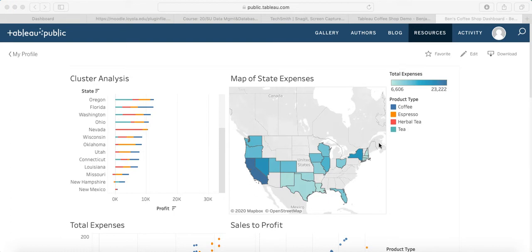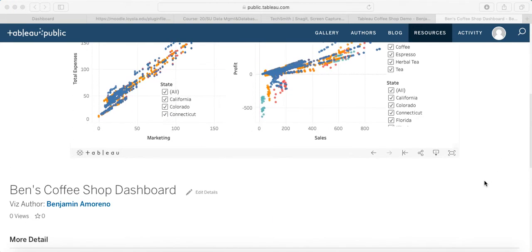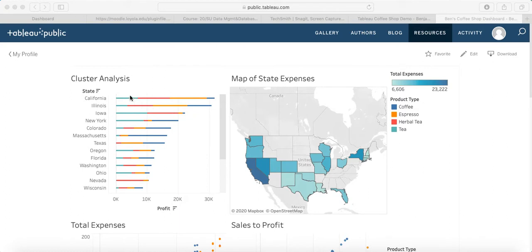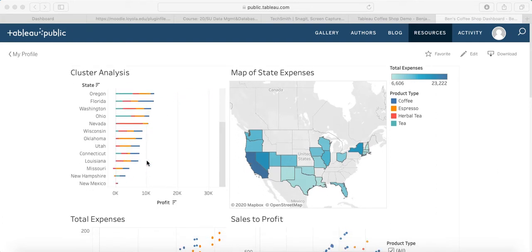So, here's my personalized dashboard, and I borrowed the cluster analysis worksheet from our previous work because I found it to be the most insightful and informative. I really enjoyed how it gives us this great feedback on ordering the states from the best to the worst. And you addressed here that these bottom states are particularly problematic.